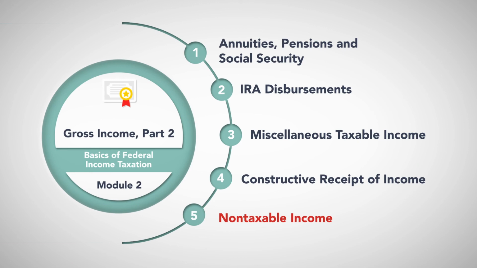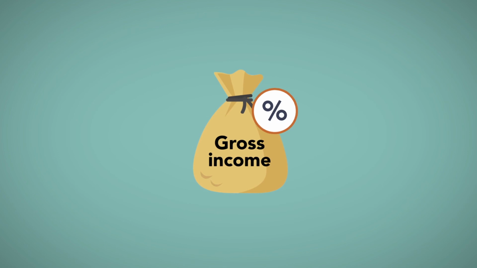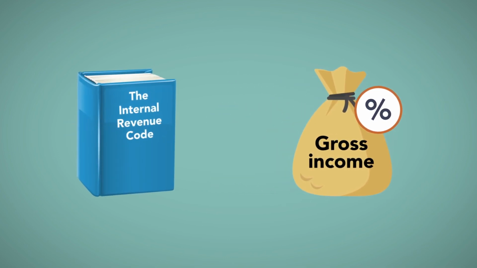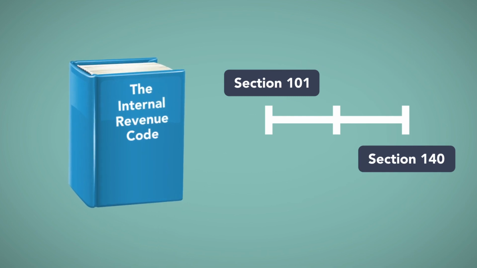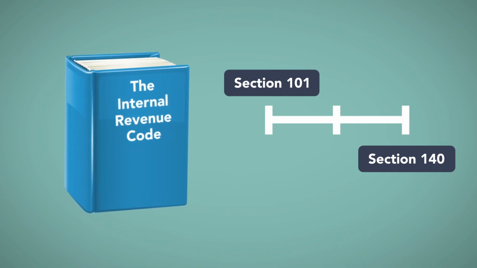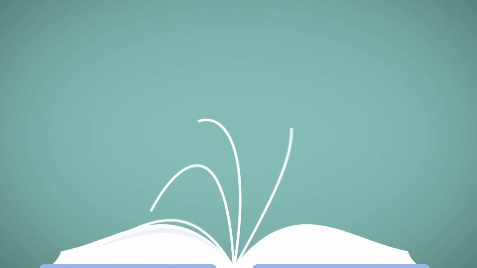Non-taxable income. Gross income is taxable unless excluded by a section of the Internal Revenue Code. Sections 101 through 140 list items that are excluded from gross income. Let's look at some of the most important of these.